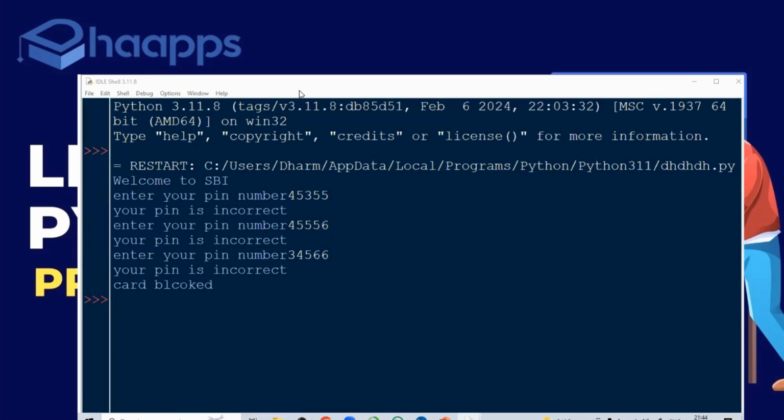Interesting. How will this while loop execute? Is it fine, everyone? You're able to understand, guys? Please confirm. You're able to understand how this while loop executes. Is it fine? Very, very important concept.